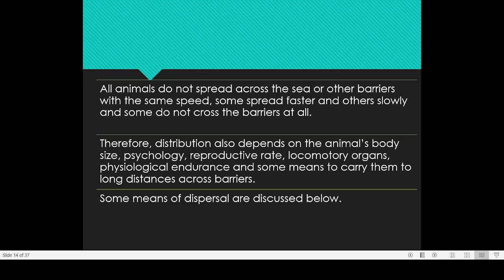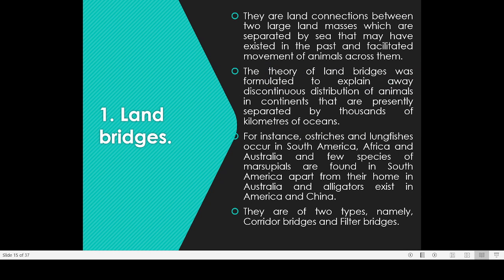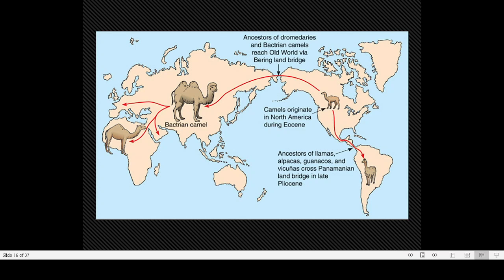And some of the important means of dispersal animals are using will be discussed in the coming slides. First one is the land bridges. Earlier, we were discussing land bridges in many parts of the world. So there is a land bridge. If you take India, here there is a land bridge. I told you about that. It was the Palk Strait. Now, if you look at the Palk Strait, it is only a string of five.